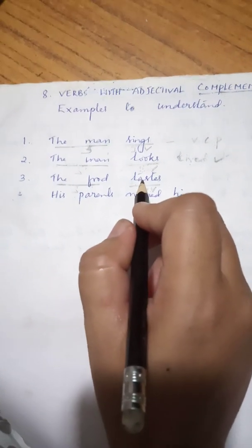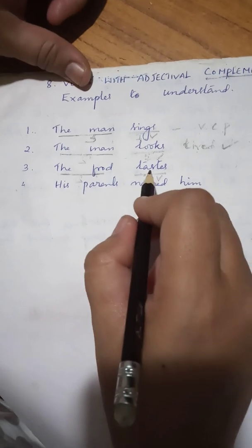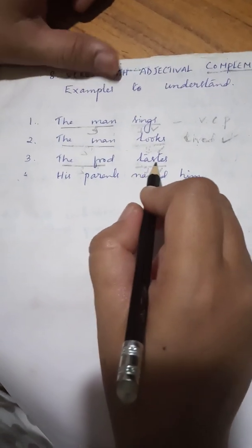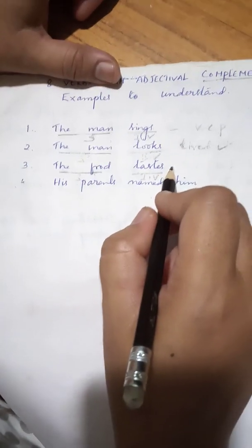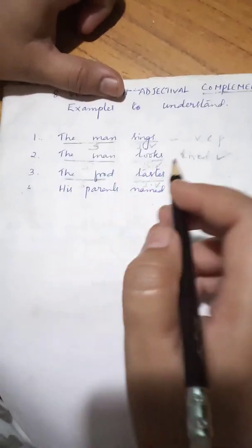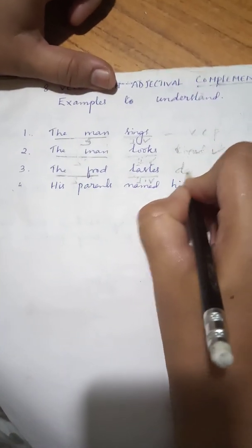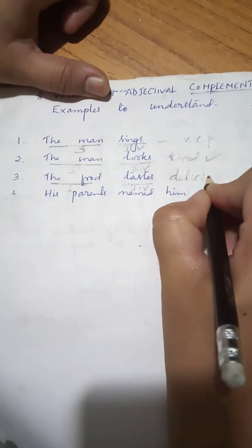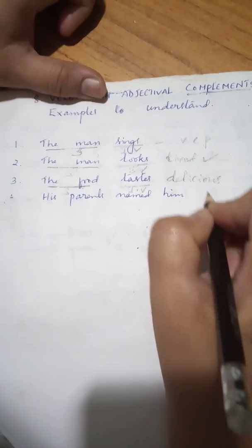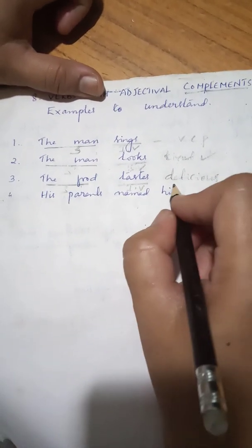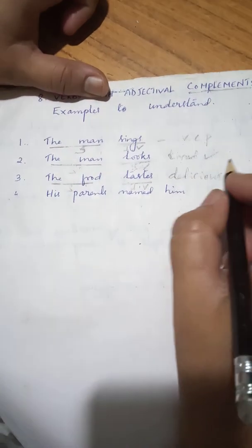If I just end the sentence in taste, is it complete? No, it is not. We need one more word to complete the sentence. So if I use the food taste delicious. If I write the word delicious, now does it get complete sense?